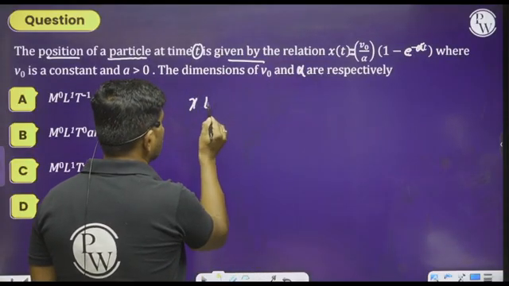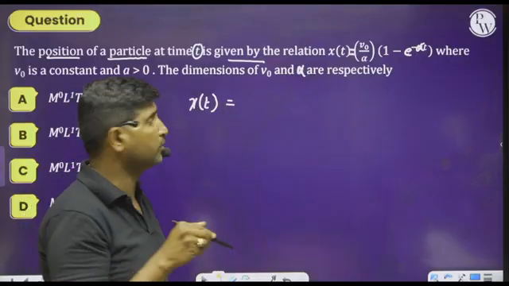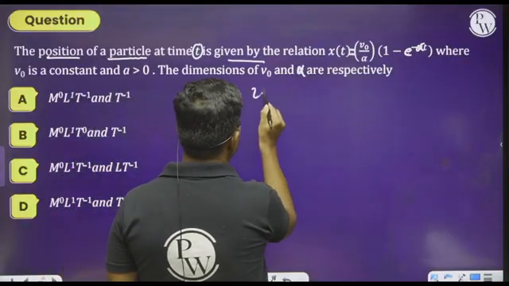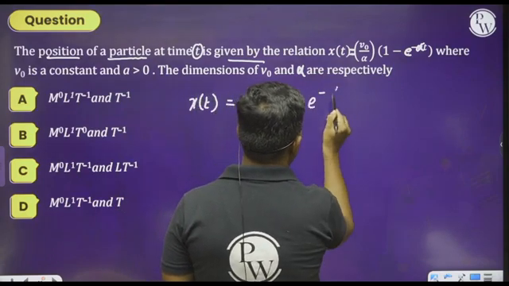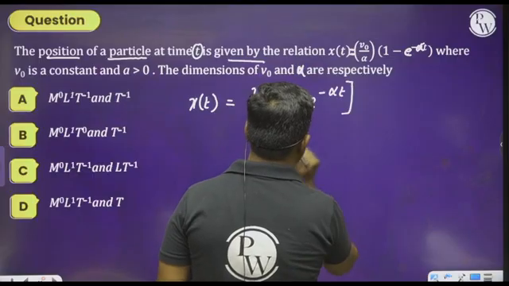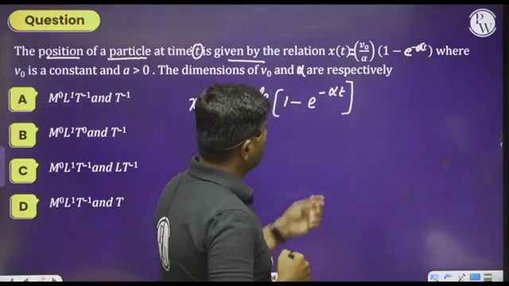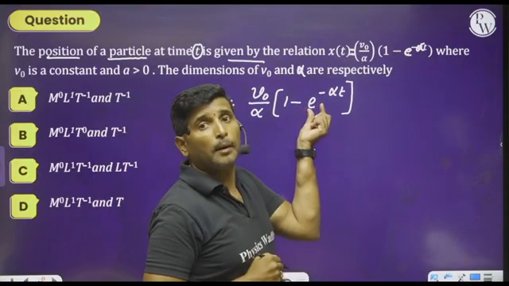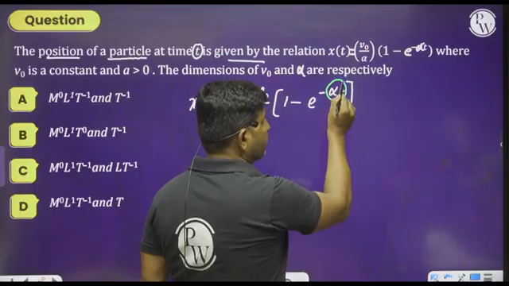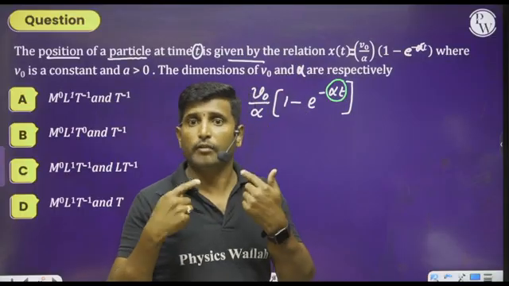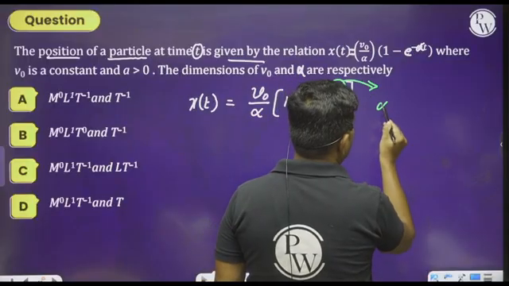So observe this, x of t. It is not x into t, it is just x of t. Position with respect to time. V0 divided by alpha into 1 minus e to the power of minus alpha into t. So here one thing we should be very clear: exponential is a number. Whatever quantity exists as a power of e is dimensionless.